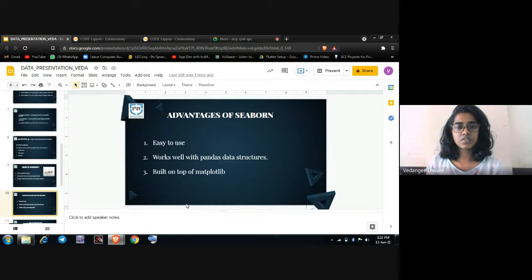So what are the advantages of Seaborn? Seaborn was designed to make visualizations easy. It was built to handle a lot of complexity behind the scenes. It works extremely well with Pandas data structures. Pandas is a Python library widely used for data analytics. It was also built on Matplotlib, another Python visualization library, so Seaborn allows you to take advantage of this while avoiding the complexity that Matplotlib's flexibility can introduce.